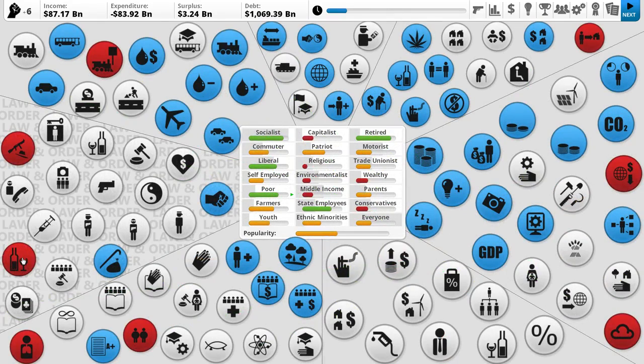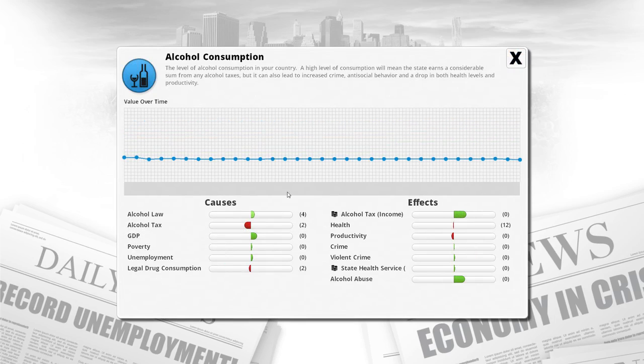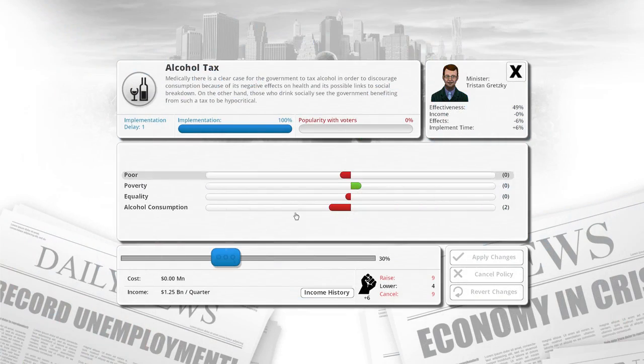Alright, so what do we got here? Alcohol abuse is a problem. So, alcohol consumption. We need to deal with that. How can we get alcohol consumption down? Alcohol law, alcohol tax, GDP, and poverty. Okay. Well, now raising the alcohol tax might help. Well, yeah, that'll do it. But it will greatly increase poverty to do that. Interesting.